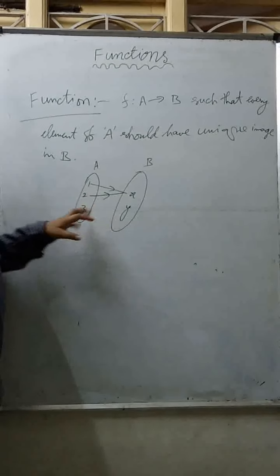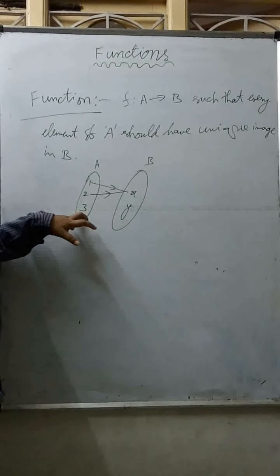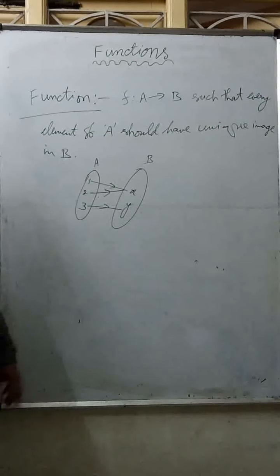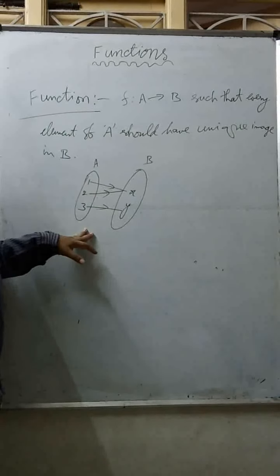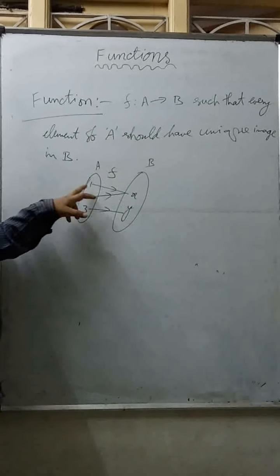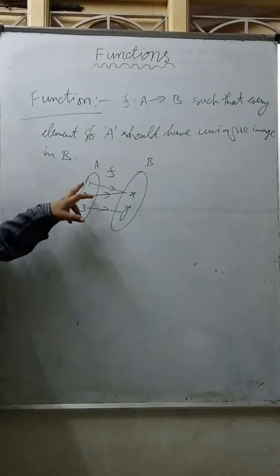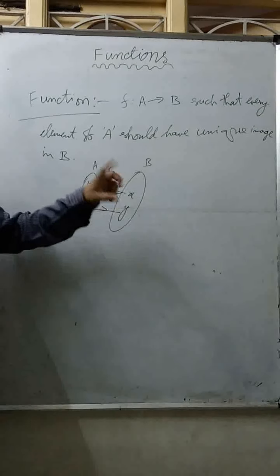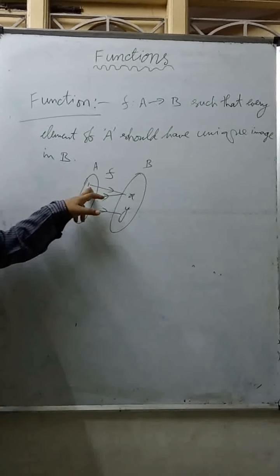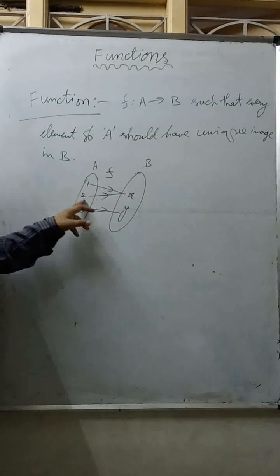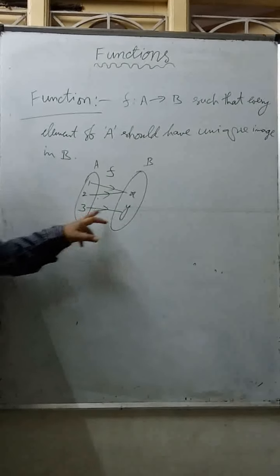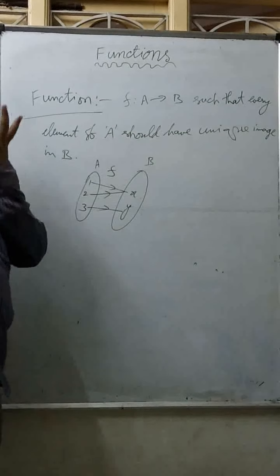Now this is not yet a function because every element must be mapped. So 3 also has to be mapped to some element. So 3 is mapped to y. Now this is called a function from A to B. In a function, every element of A should have only one image in B. So if 1 is mapped to x, 1 cannot be mapped to another element. Like 2 is mapped to x, 2 cannot be mapped to any other element. 3 is mapped to y, 3 cannot be mapped to any other element.